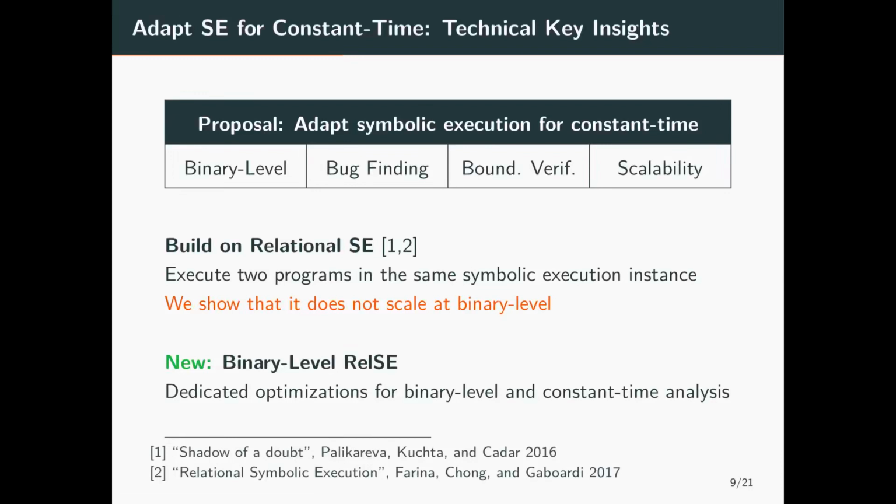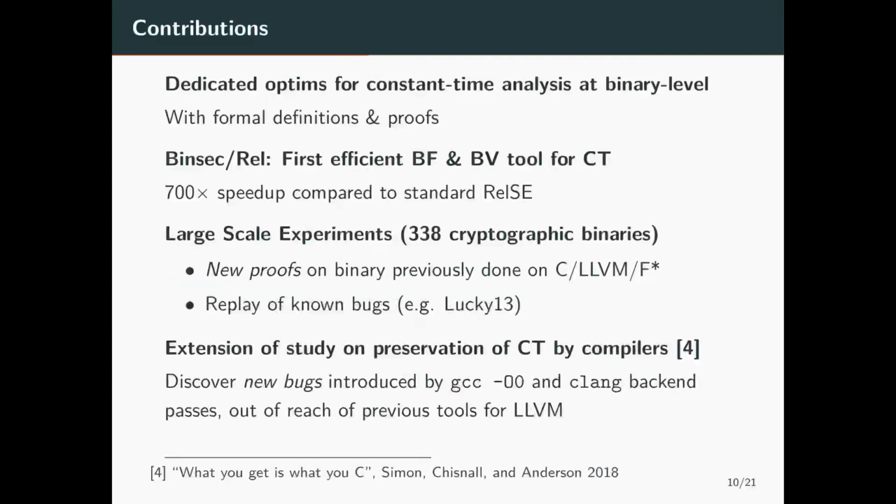Our approach builds on relational symbolic execution, which consists in executing two versions of the program in the same symbolic execution instance. However, we show that this technique does not scale on binary code. This is why we complement it with dedicated optimizations for binary level and constant time analysis.